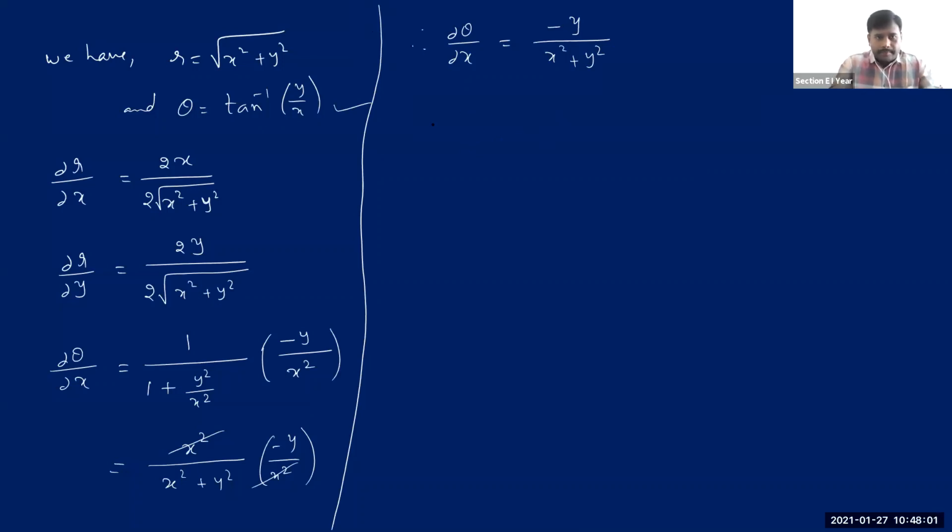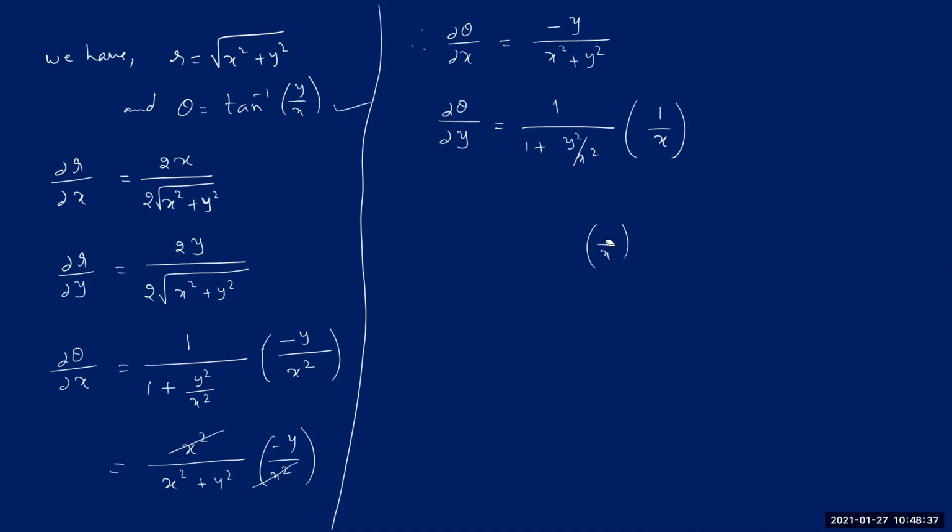Let's keep that aside. Then what remains? Dou theta by dou y is equal to, the same way, 1 by 1 plus y square by x square. Then now it is y by x. Again, you are differentiating this with respect to y. When you differentiate this with respect to y, 1 by x is a constant, so I can write that 1 by x as it is, and the remaining is only y. When you differentiate y, it is simply 1. So I'm not writing anything else.